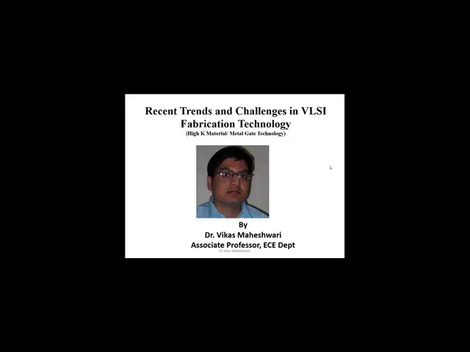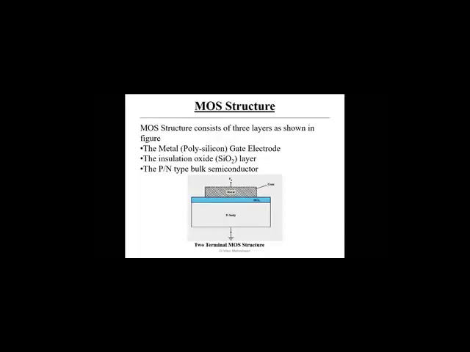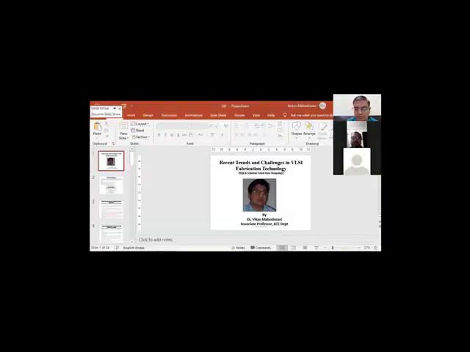Let us see the structure of the MOSFET. As we can see, we have 3 layers. I'm not talking about the MOSFET, I'm talking about the MOS structure. So the MOS structure consists of 3 layers. One is the metal as a gate electrode. I have written polysilicon also, because for the last 20 years we have been using polysilicon as a gate electrode. Second is the insulating oxide. Basically we are using silicon dioxide. And third is the P-type or N-type bulk semiconductor, depending on whether we are going to fabricate an N-type MOSFET or a P-type MOSFET. So I'm talking about the MOS structure.